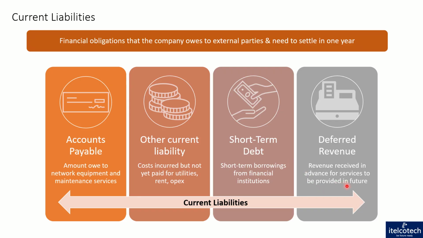Now they have some deferred revenue, which is revenue they received in advance from different consumers for different services. Maybe they prepaid it, and now they have to give the services. In that case, there is some deferred revenue which is to be considered. That is their liability. Yes, they have to pay it back to the consumers. So there are these different liabilities combined together, which need to be paid in a year, and they are called current liabilities.